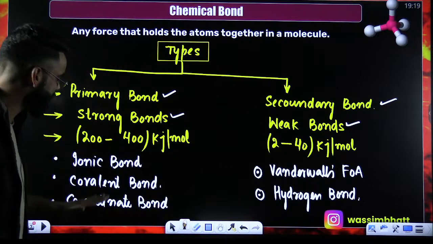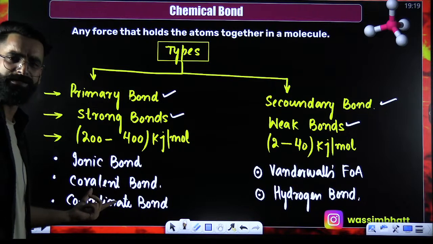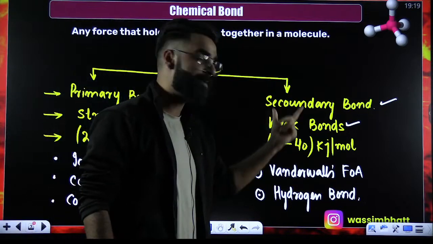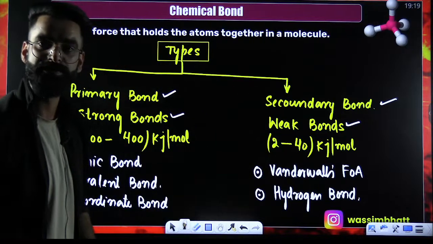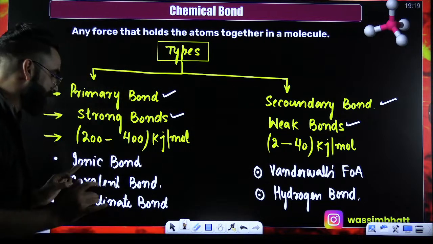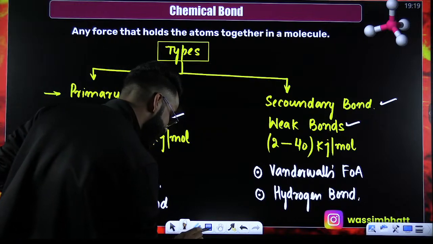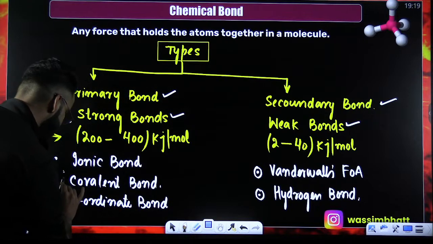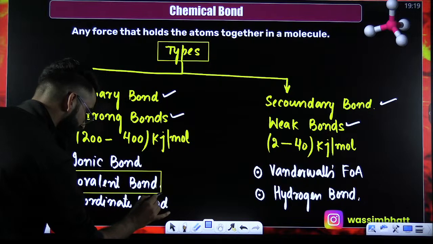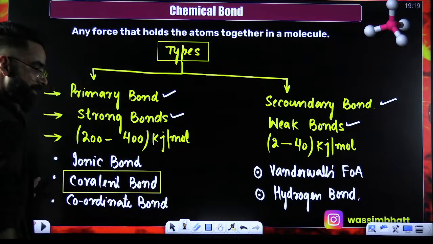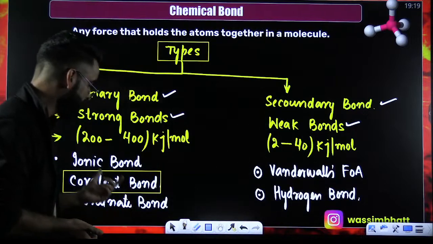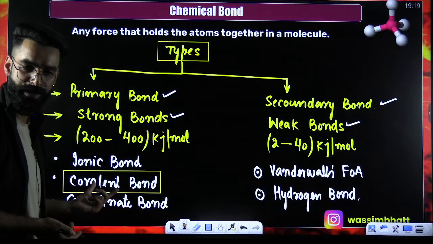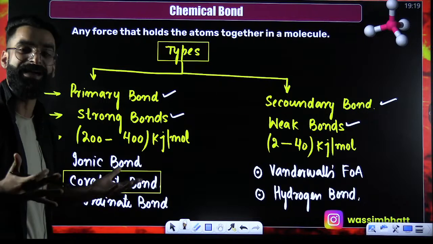The examples of the primary bonds are your ionic bond and the covalent bond. Similarly, the examples of secondary bonds are your van der Waals force of attraction and the hydrogen bonds. Now, this particular chapter is mainly about the covalent bond.